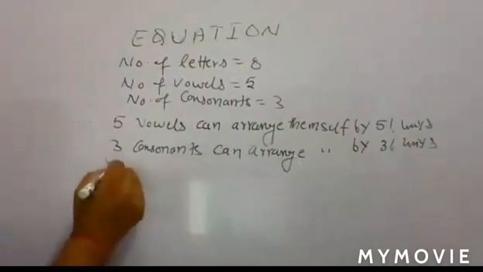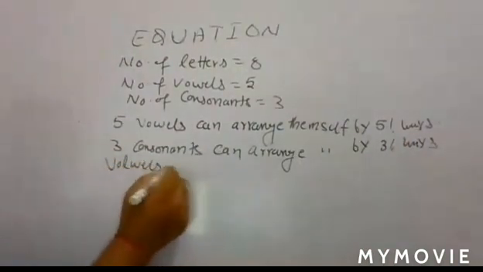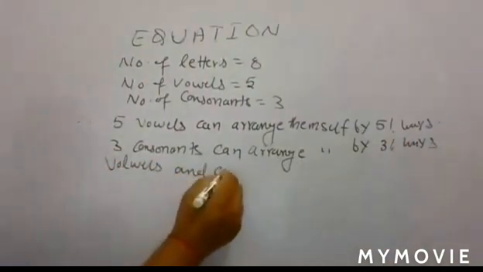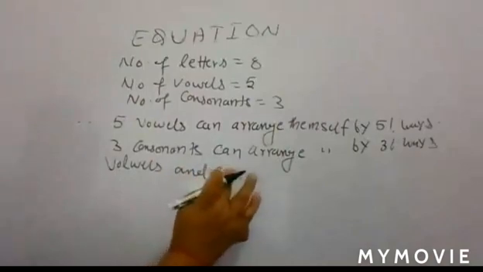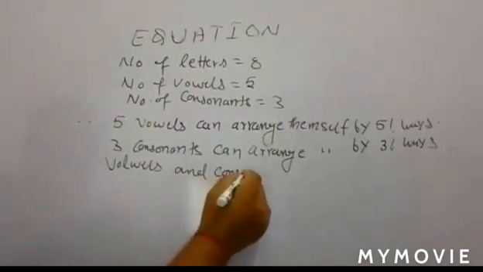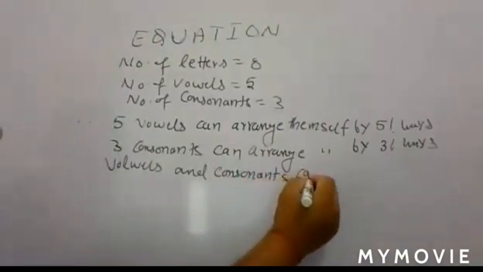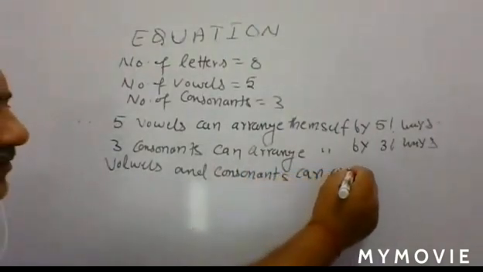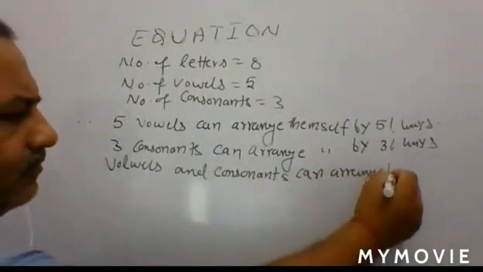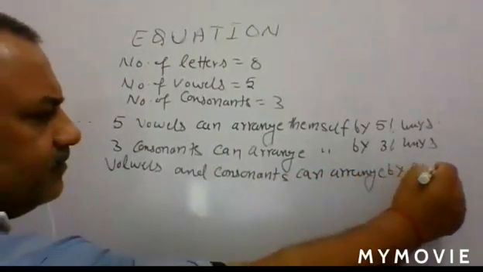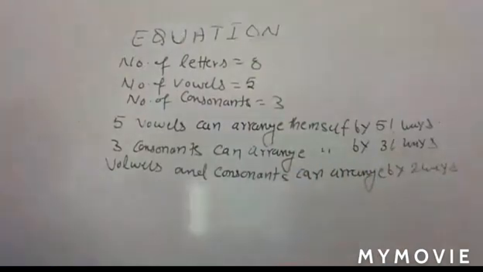Okay, vowels and consonants can arrange by 2 ways. So they can arrange themselves by 2 ways.